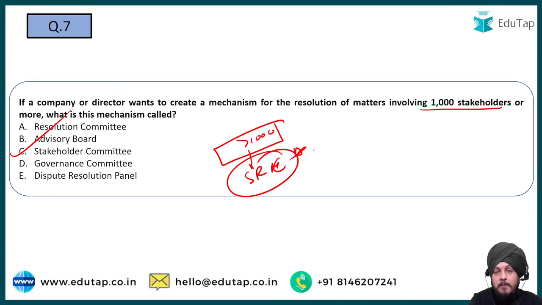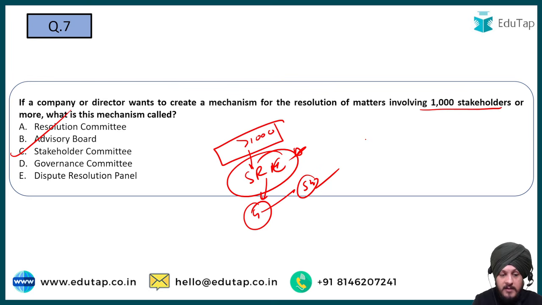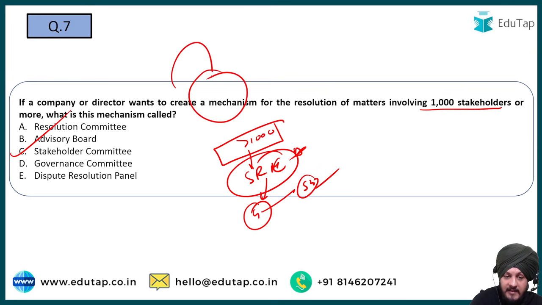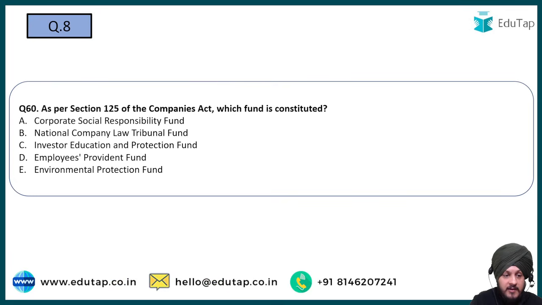And what is the purpose? The purpose is to resolve the grievances of the security holders of the company. So C is going to be the correct answer to this question. This is the mechanism that they have to create. Now moving on to question number 8. As per section 125 of the Companies Act, which fund is constituted?